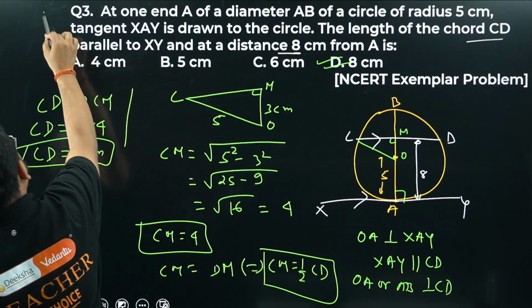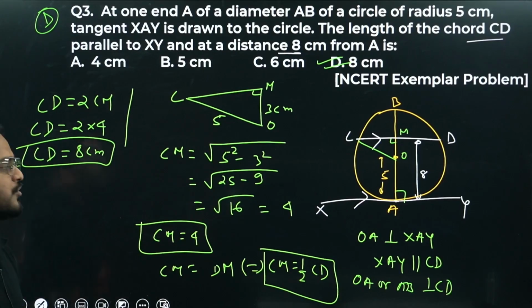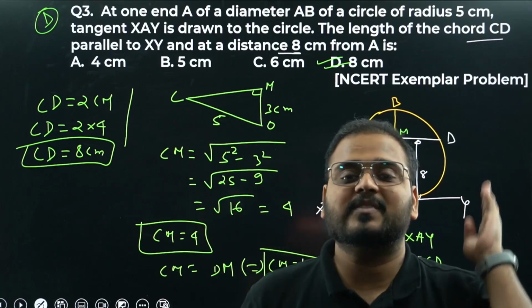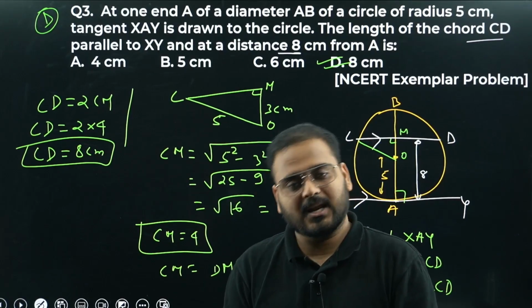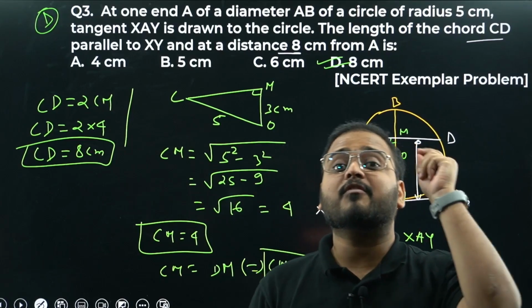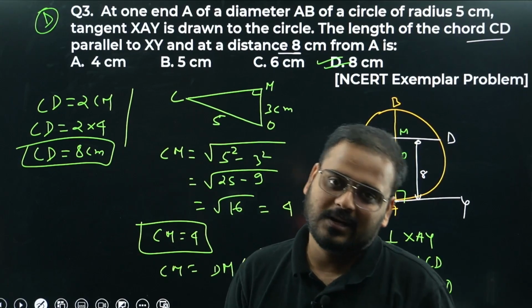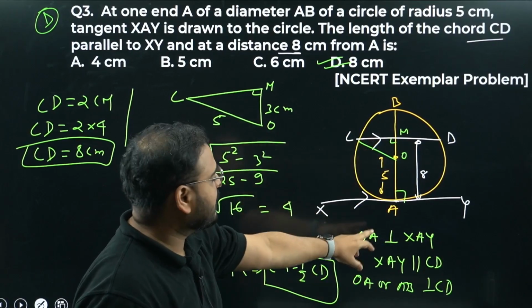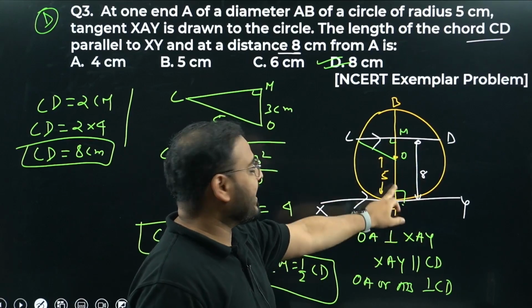A very good question. Please have a look. It uses the concept that a perpendicular drawn from the center of a circle to a chord bisects the chord. I'll repeat for you: a perpendicular drawn from the center of the circle to the chord bisects the chord. Clear? Chaliye. OM is perpendicular, sir. How, sir? We just proved it. This is 90, tangent and the radius. OA is the radius, sir.